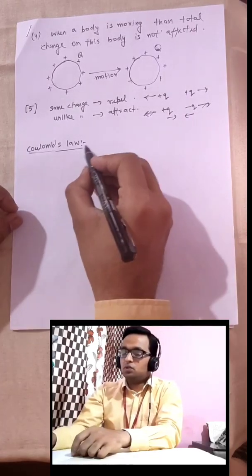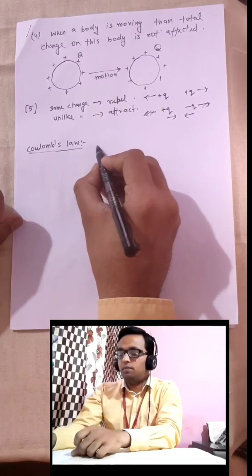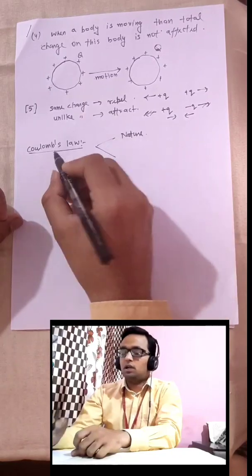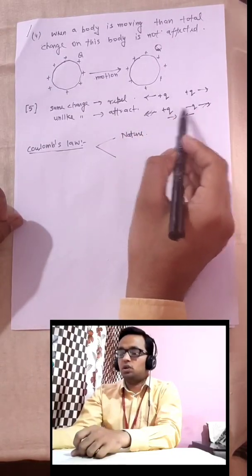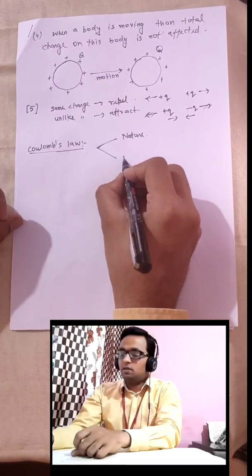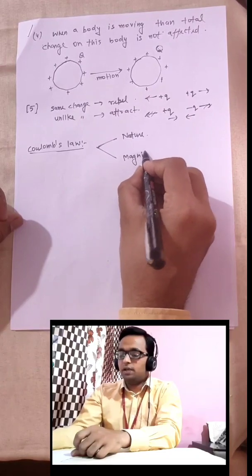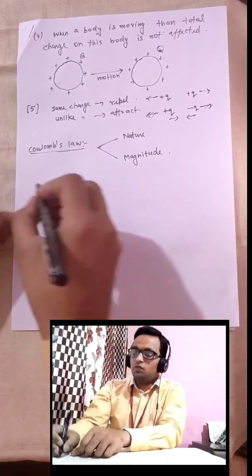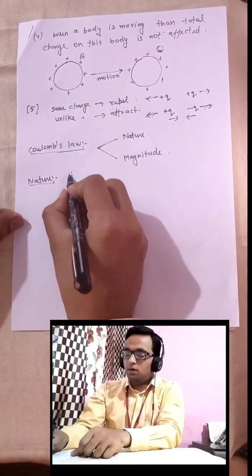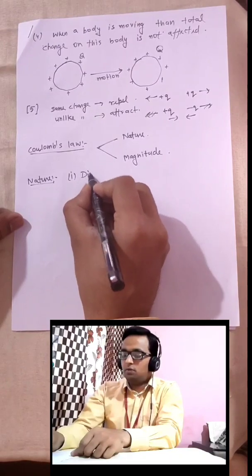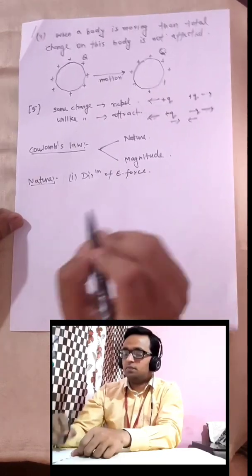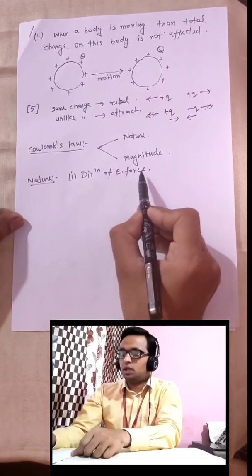So Coulomb's law we will study in two aspects. Number one, we will study its nature, that is, which kind of nature the electrostatic force, or electrostatic attraction or repulsion force, has, as well as how much magnitude it has. First we will talk about nature. So point number 1 is about the direction of electrostatic force.